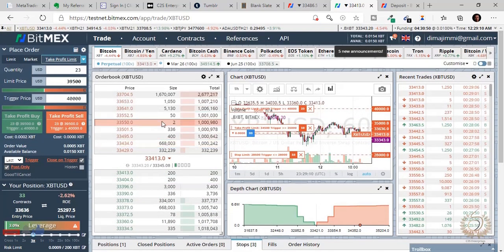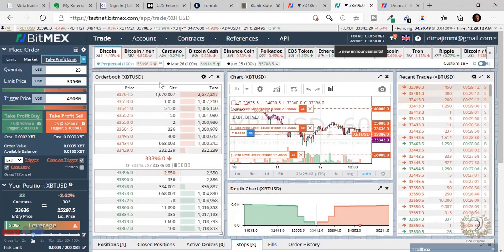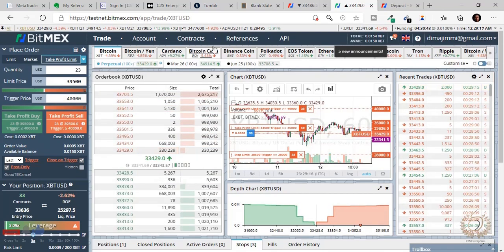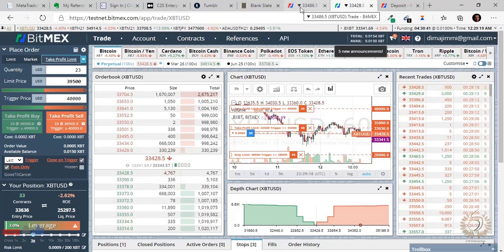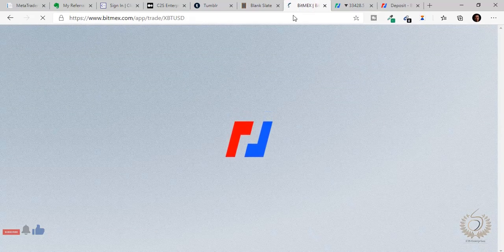So that's just it. And then for the instruments you trade, you can trade Bitcoin, you can trade Bitcoin yen. Okay, this is for the testnet. Let's go to the main one, because I think the instruments are a little bit different. Let's just go to this one and see what we have there.